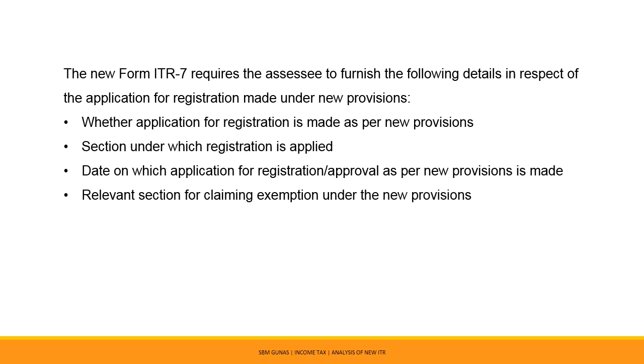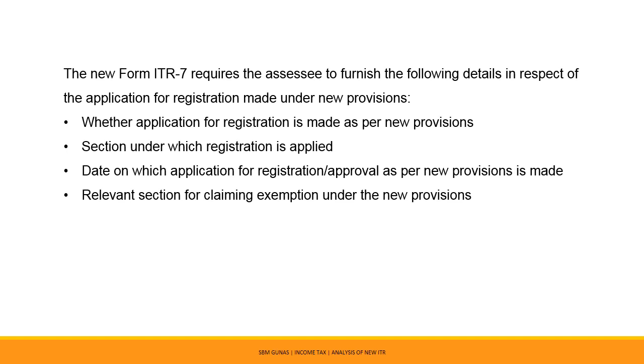As per the amended provisions, the registration under Section 12AA shall become inoperative if approval is obtained under Section 10(23C) or the institution is notified under Section 10(46). Hence, an entity has an option to claim exemption either under Section 10(23C) or Section 11. Therefore, the new ITR form also seeks the section of exemption opted for under the new provisions.